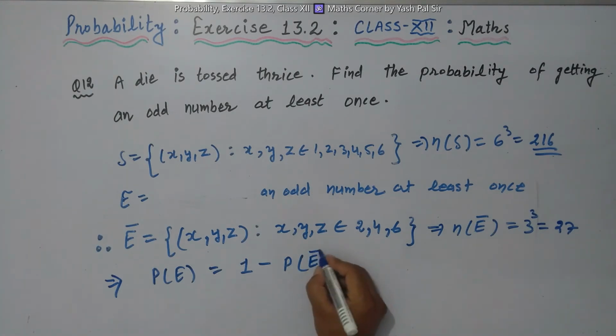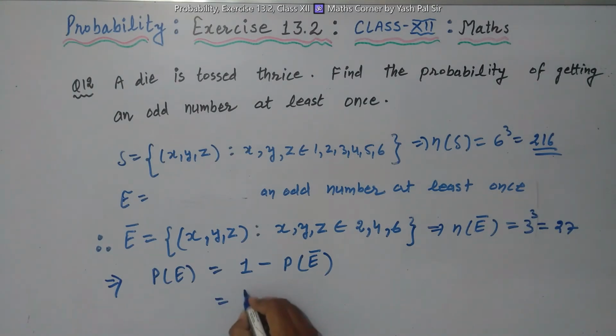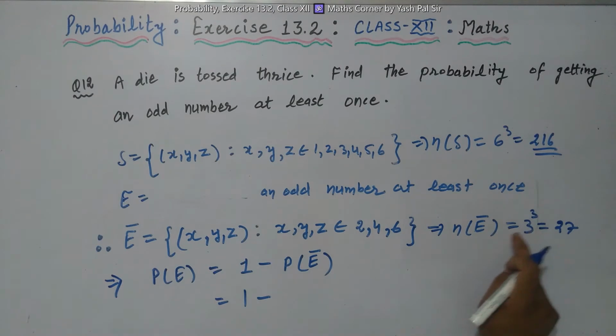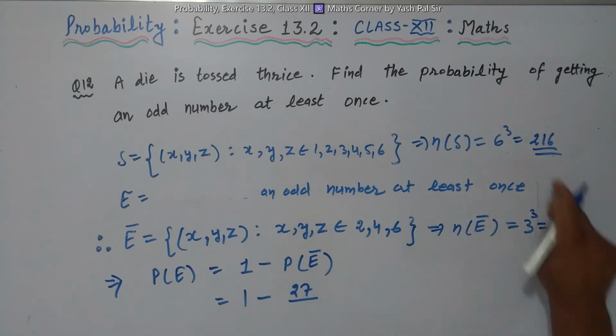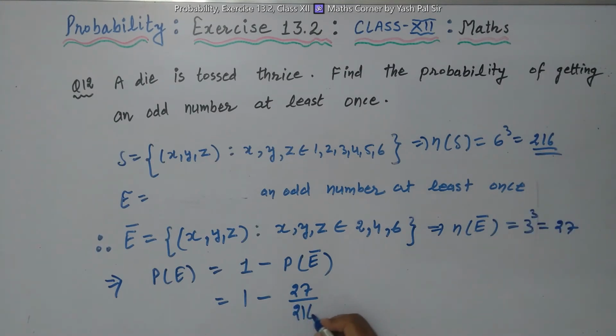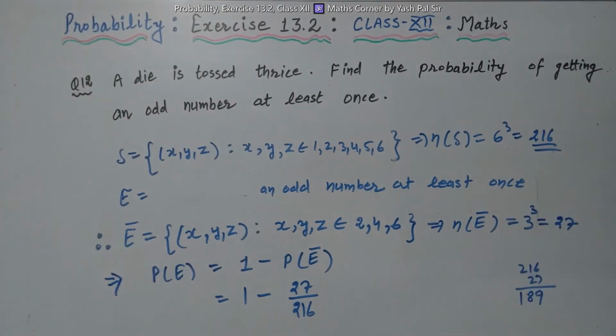So that is 1 minus the probability of E bar, which is 1 minus 27 favorable outcomes out of 216. Solving this, it is equal to 216 minus 27 divided by 216, which is 189 divided by 216.